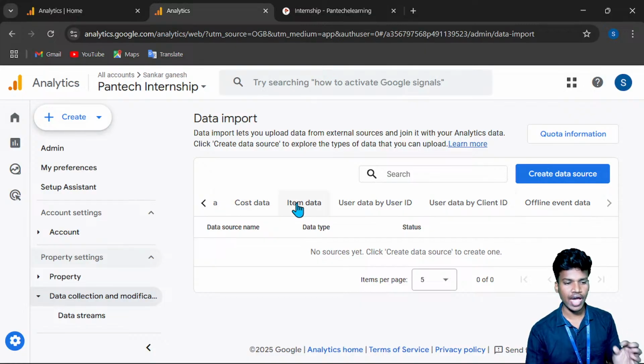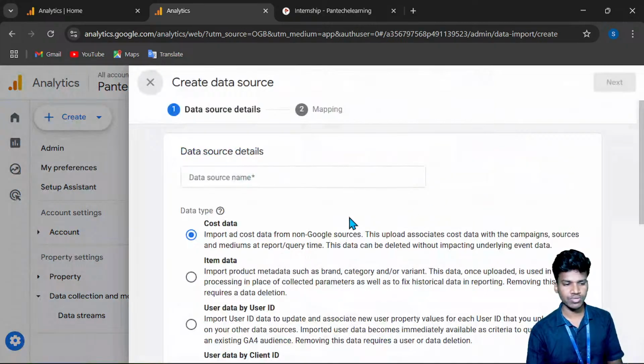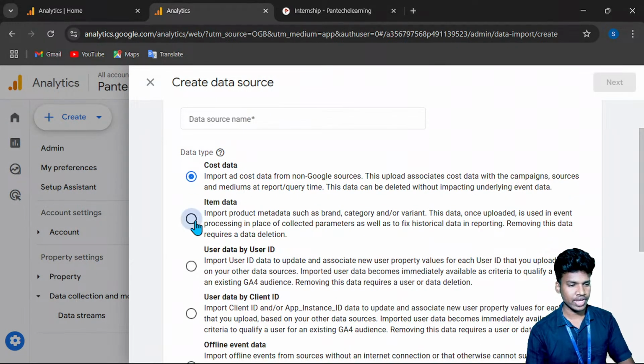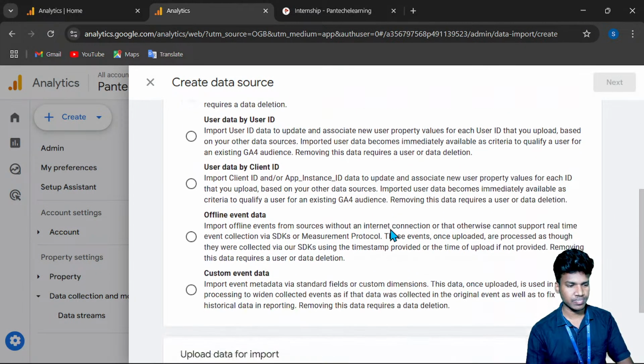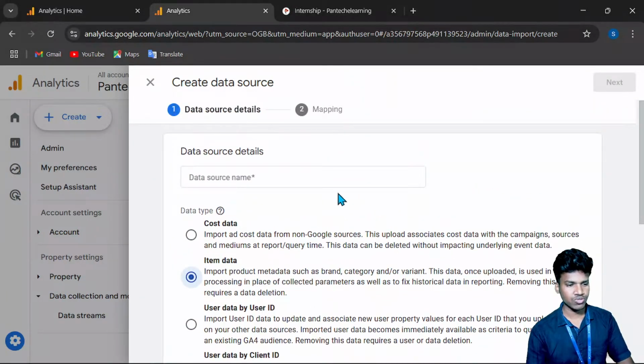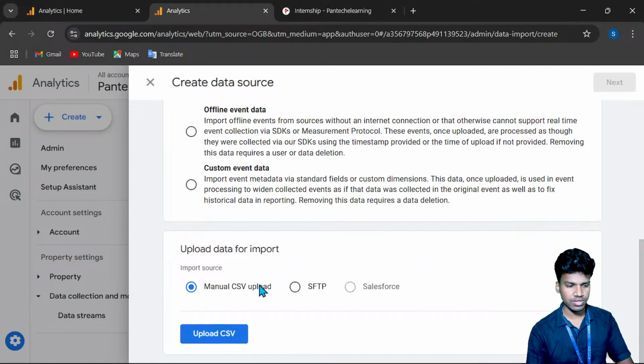So here I have item data, that is book related, right? So I select the item data and create the data source. The data source name you can also give. Before that, upload your CSV file. Here the option is the import source: manual CSV upload, or SFTP as one of the sources, and Salesforce is also here. Salesforce is web data, which you can extract.